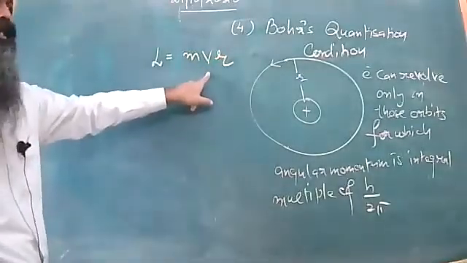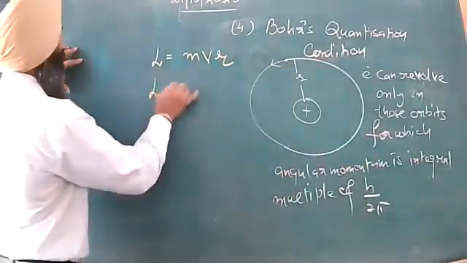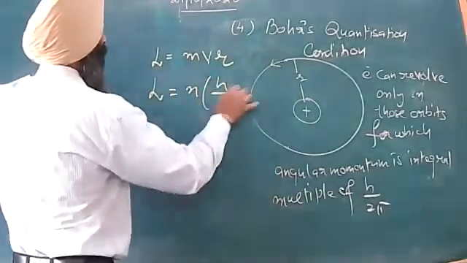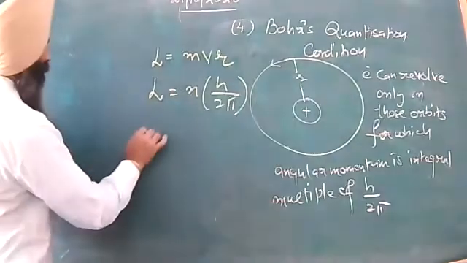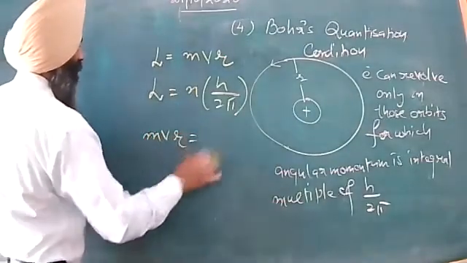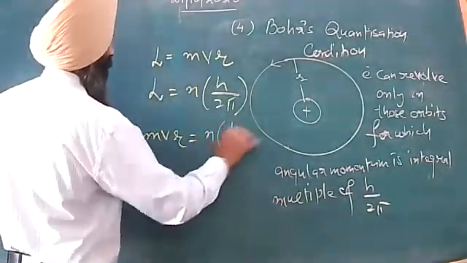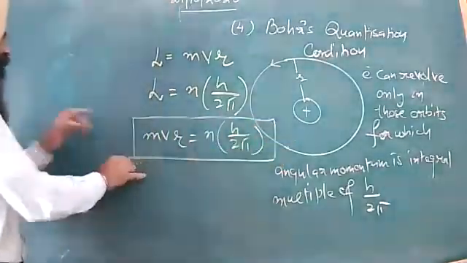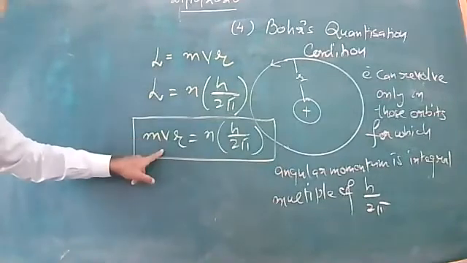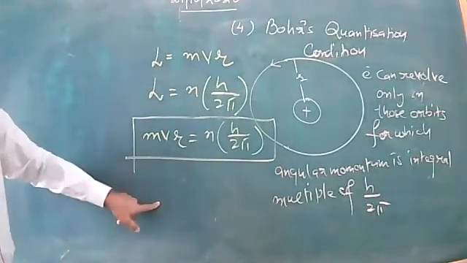Here Bohr said that this angular momentum L should be an integral multiple of h upon 2 pi. So this can be said as mvr equals n into h upon 2 pi. This condition is termed the Bohr quantization condition.